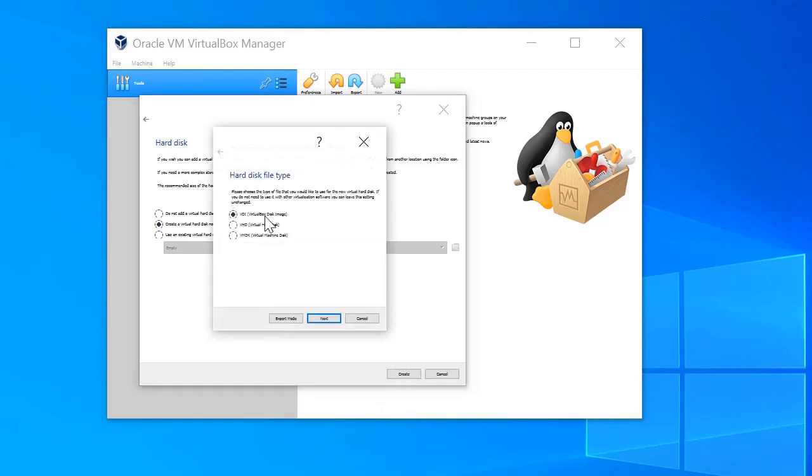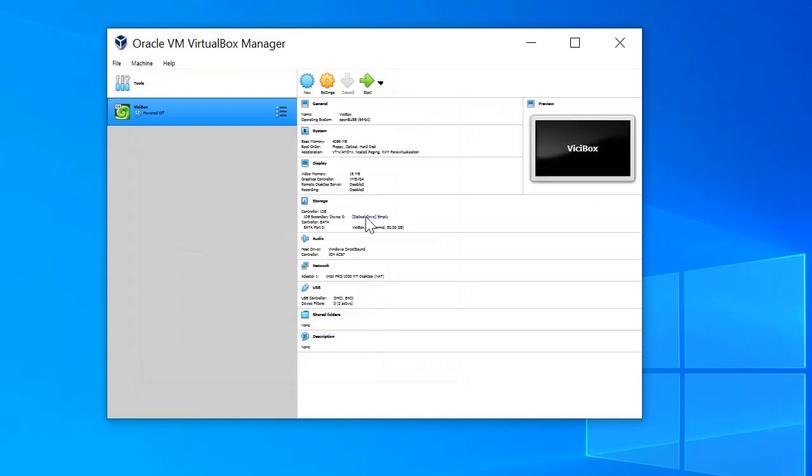Normally I'll use dynamic allocation. I will start with 80 gigs. Later we'll see, and I can expand in the future if I need more.